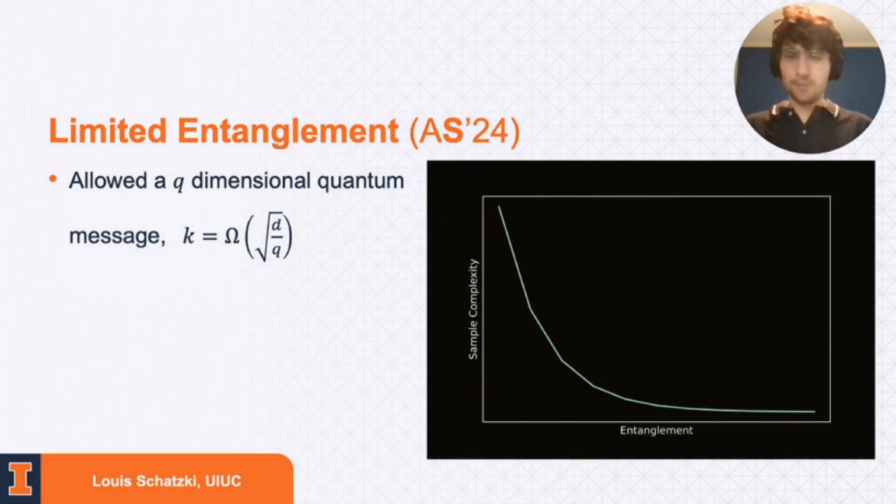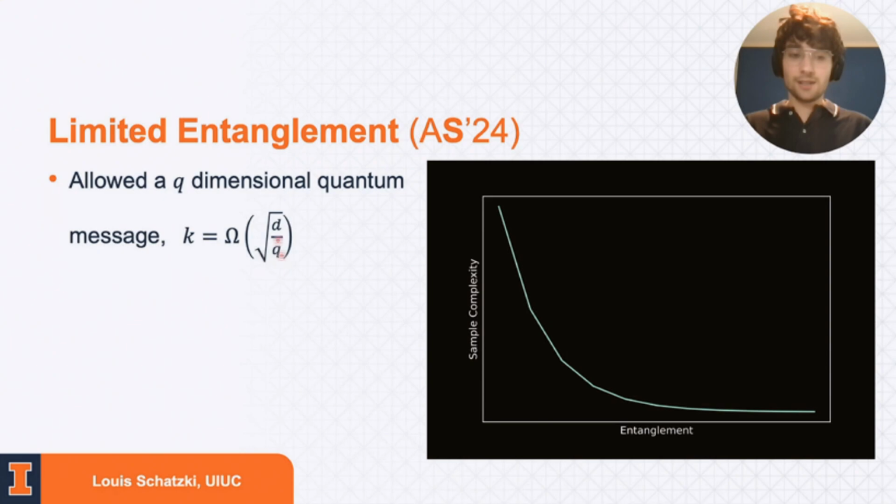And this gives us a smooth trade-off between the sample complexity and the amount of entanglement that's shared. So let's go to the limit where q is very large. When q is on the order of the dimension, this is going to go down to a constant, which is again what we expect, because then you can just teleport and perform, say, the swap test. And in the regime where q is very, very small, say q is going towards 0, this actually goes to square root of d.